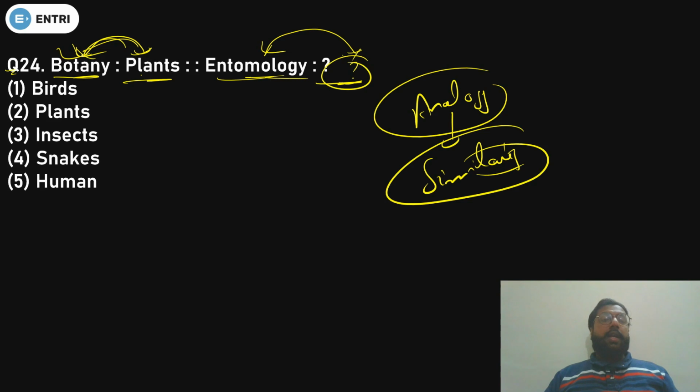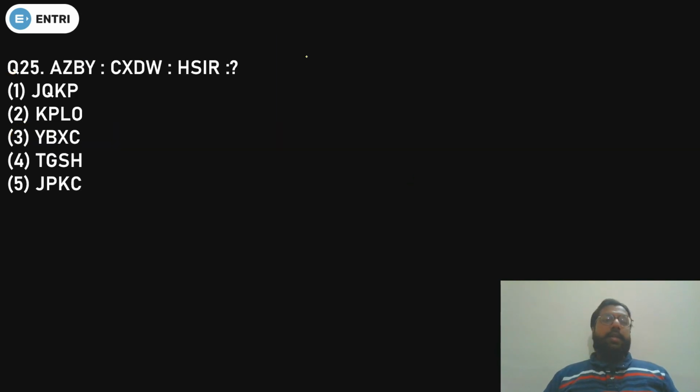So what is it actually? The study of plants is known as botany. So what is the study of something called entomology? Here it is insects. The study of insects is known as entomology. Done? Clear? Very easy. Now let's see the 25th question.